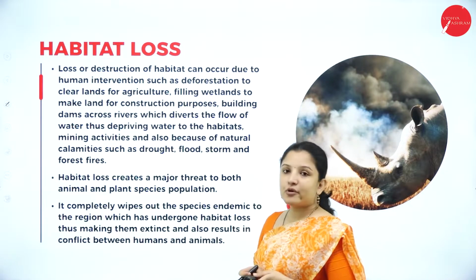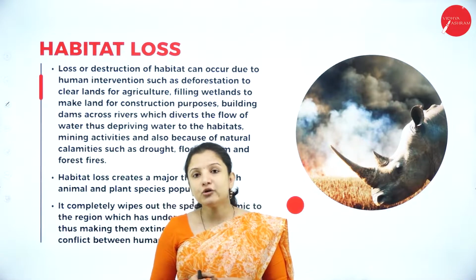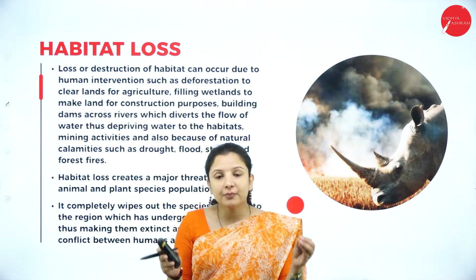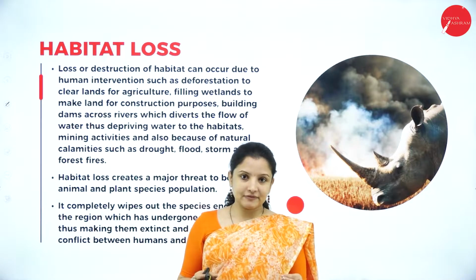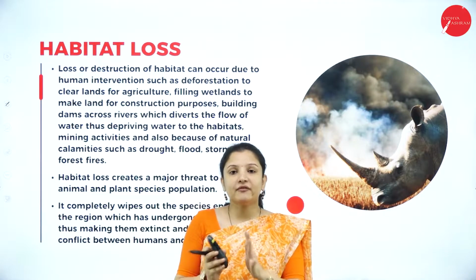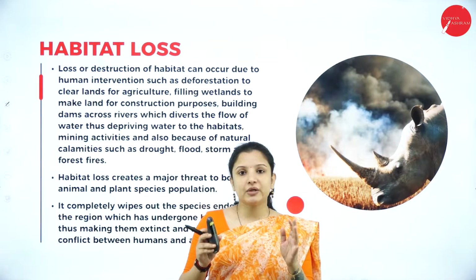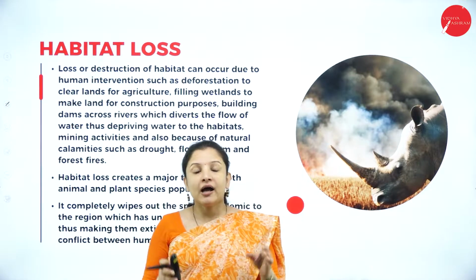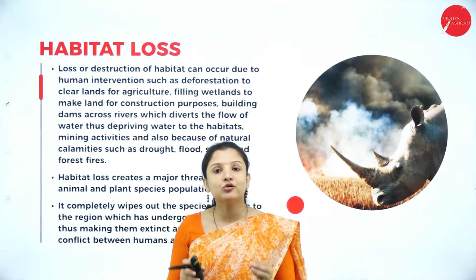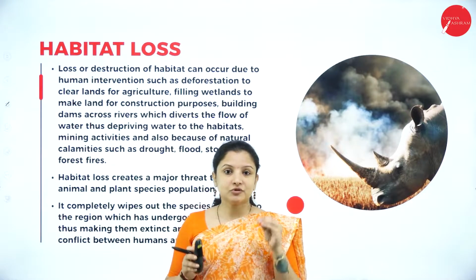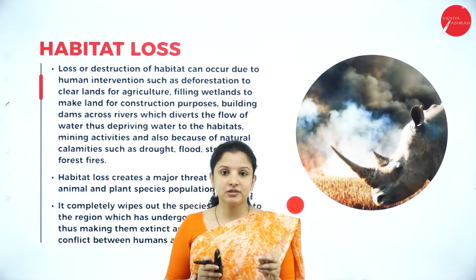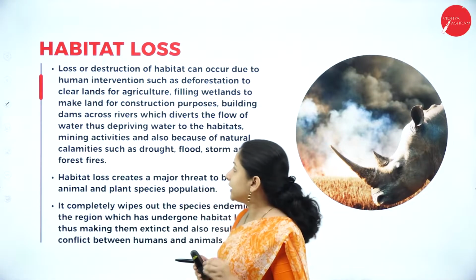First, talking about habitat loss. What do you mean by habitat? Habitat is a region wherein a particular organism lives. So aquatic habitat, terrestrial habitat. Wherever an organism lives, that becomes its particular habitat. And if that particular habitat is lost, it will be a threat to that organism. Therefore, habitat loss is one of the major causes for the loss of biodiversity.